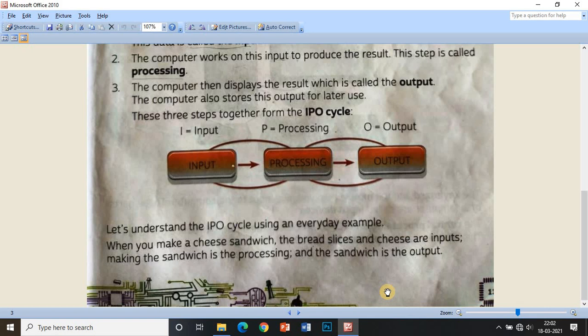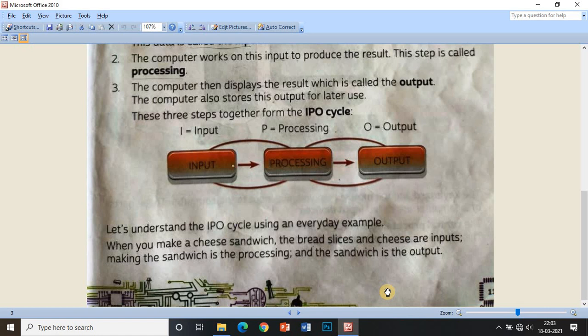So before making a cheese sandwich, we need bread slices as well as cheese. So these are the inputs. Now making the sandwich is the process and the sandwich is the output. So let us take another example.